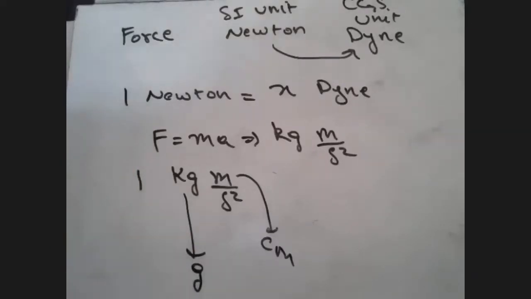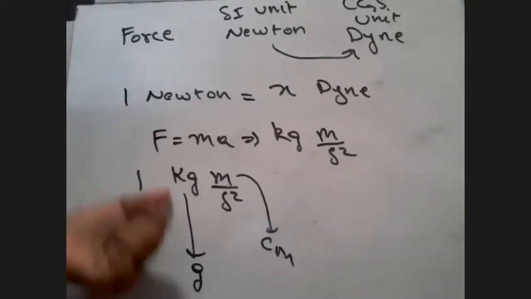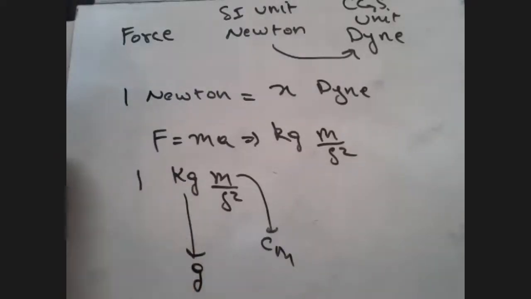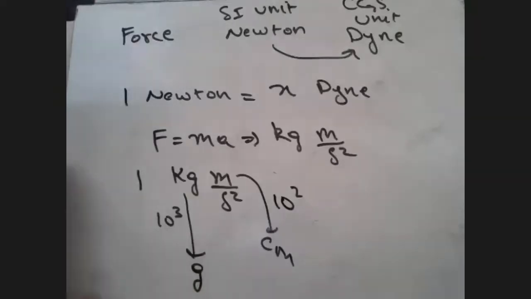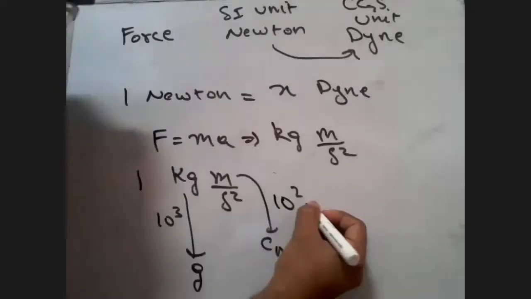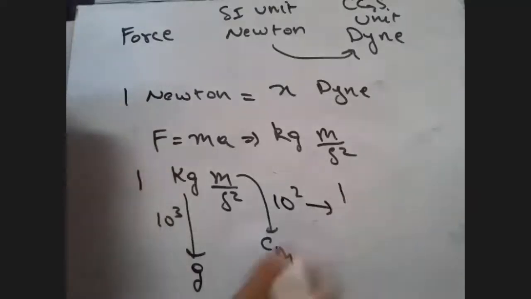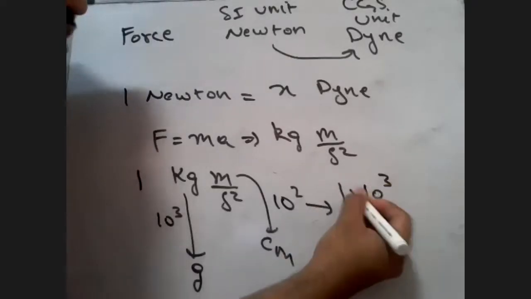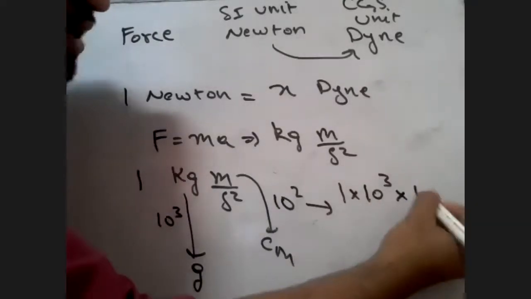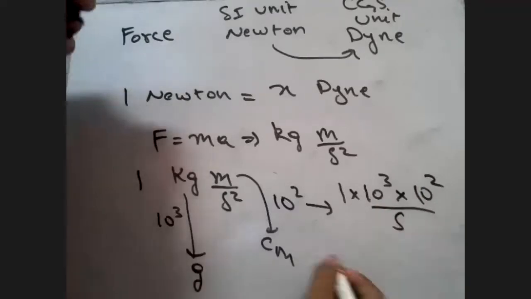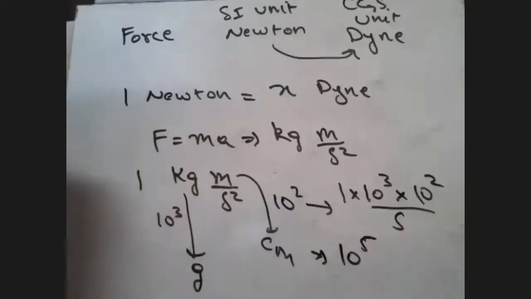So how much is kg in terms of gram? 1 kg is how many grams? 1000. I can say it is 10 raised to 3. Then meter is how many times centimeter? 100, 10 raised to 2. So instead of writing kg meter per second square, I can write 1 into 10 raised to 3 grams into 10 raised to 2 centimeters upon seconds square. So it is going to be 10 raised to 5.